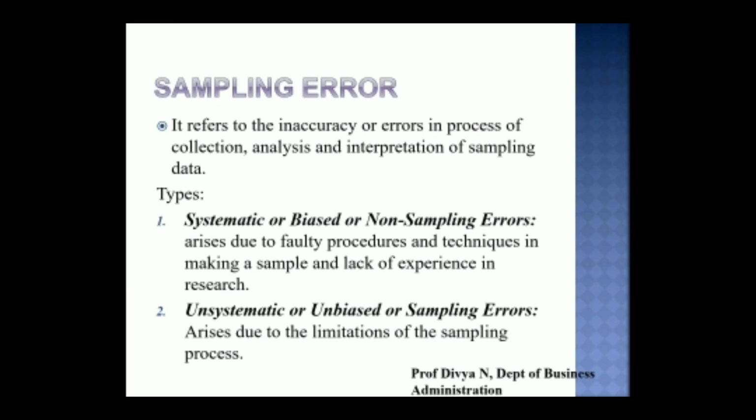Systematic errors talk about the errors that arise due to faulty procedures and techniques in making a sample and lack of experience in research. That is, the defaults or errors arise due to the negligence or lack of experience of a researcher. Up next, the unsystematic error arises due to the limitations of the sampling process. So it talks about the limitations of resources of a researcher, which will not let him consider the right amount of sampling that is required for conducting the research.